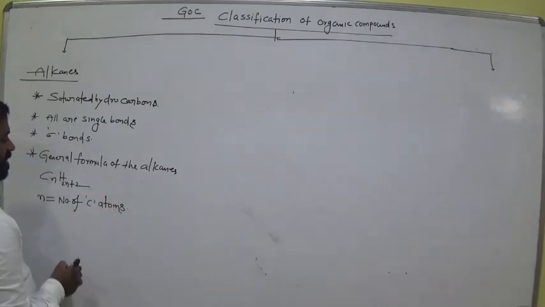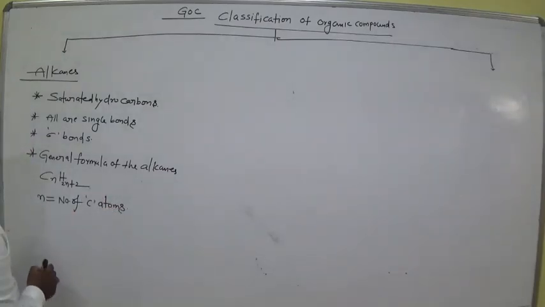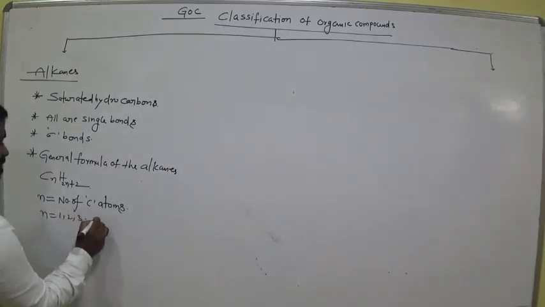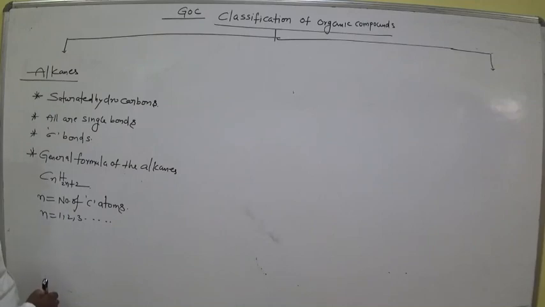So the n value starts from 1 to 3. Okay, clear? Is it clear up to here?